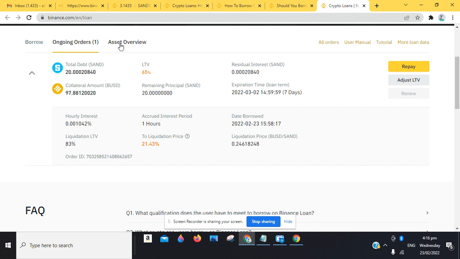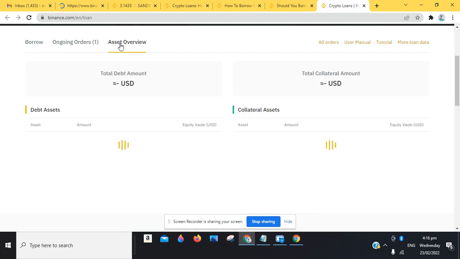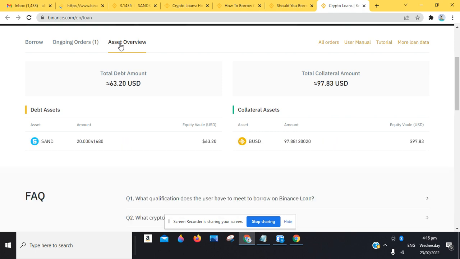Assets overview. Let's go over to asset overview. Let's see what we currently have here. In asset overview, you'll be able to see your debt assets as well as more. You can see collateral asset is 97.83 BUSD. This is what we used in collecting about 20 SAN tokens, which is worth about just 63 BUSD.